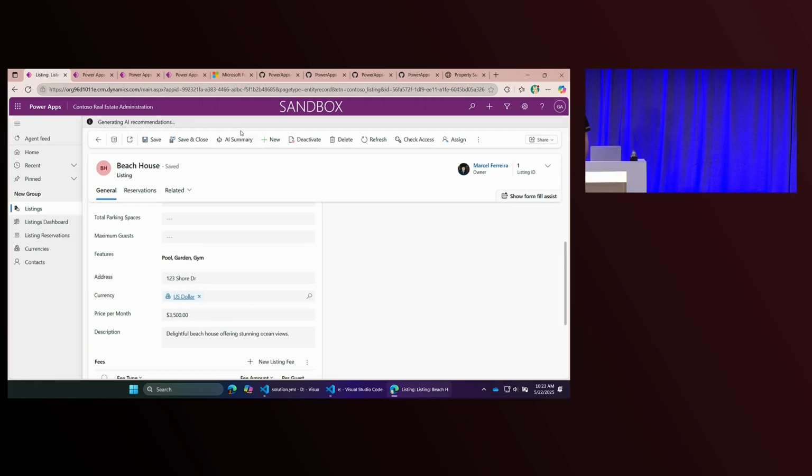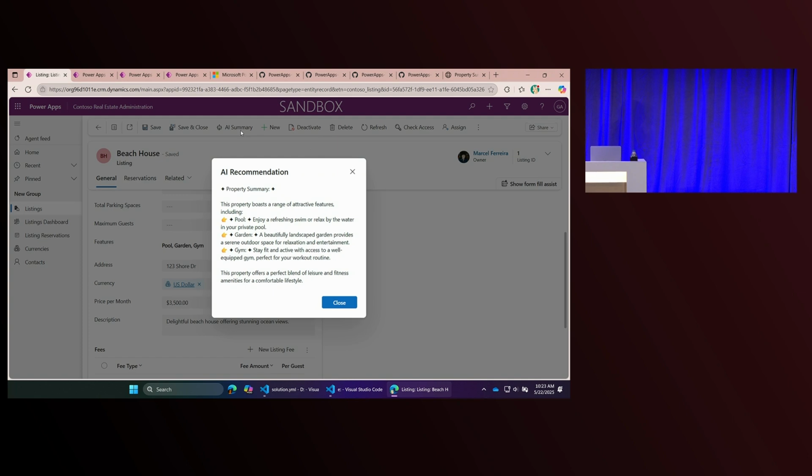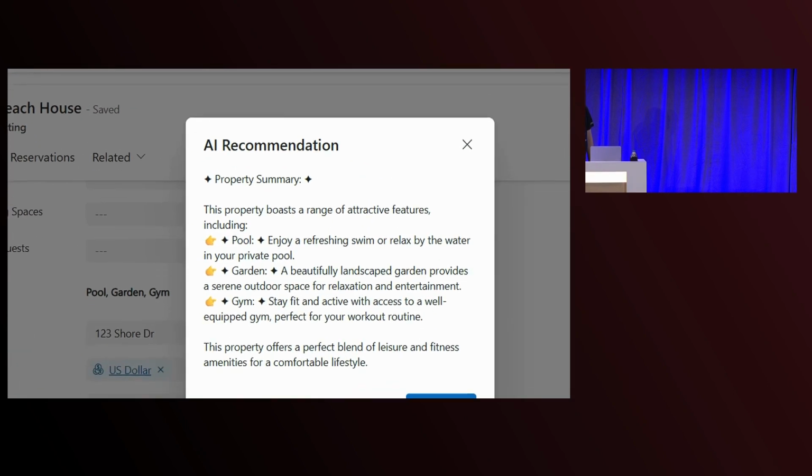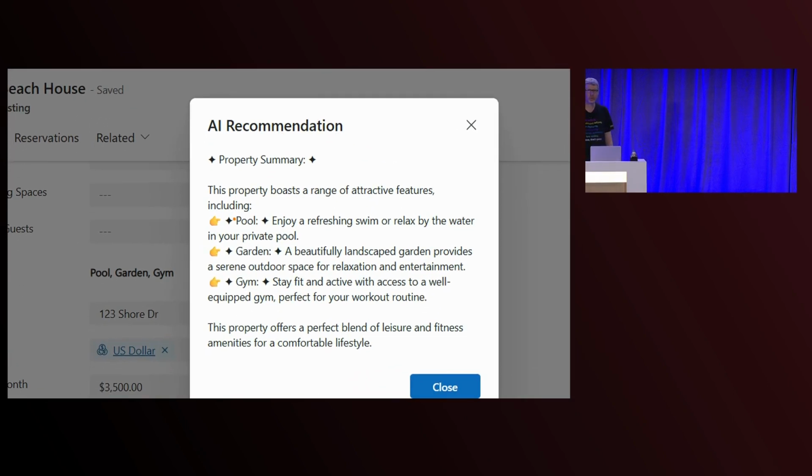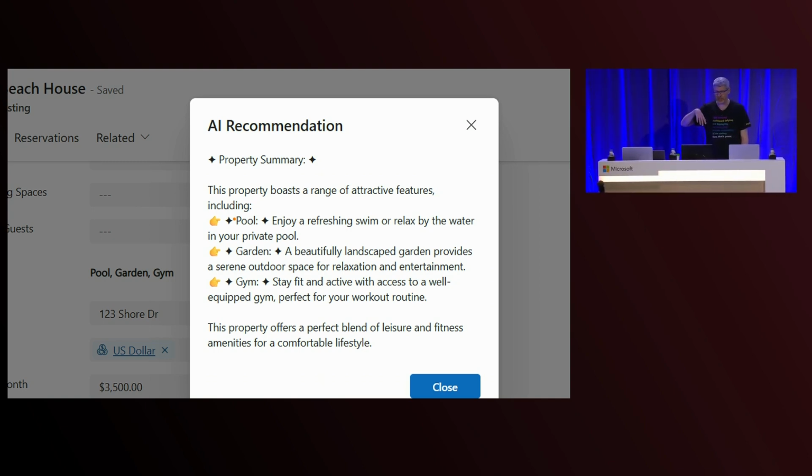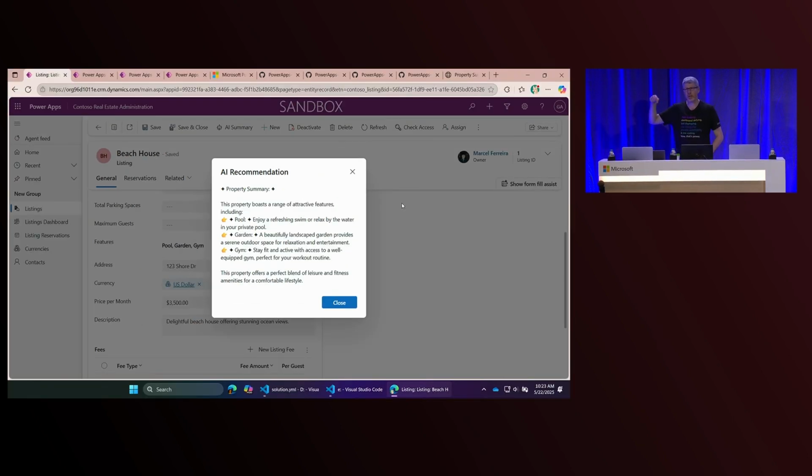And I've got this command button up the top here, which does an AI summary. What this AI summary is doing is it has just gone off to a GPT-4 model. It's taken the information off this current record, converted it, and put it into this dialogue here that it could present to the user. So what I want to do is step through this process. I've got these multiple components here. How do I test this scenario?